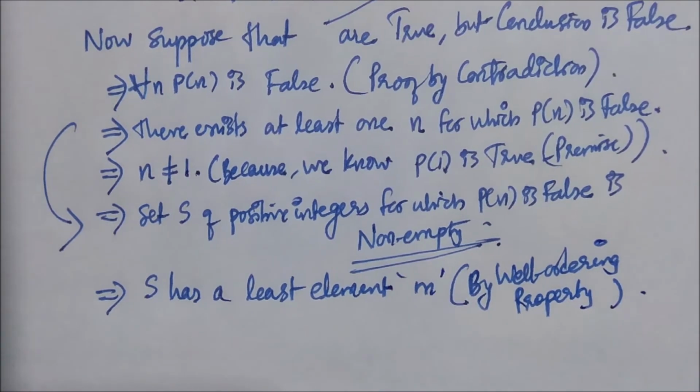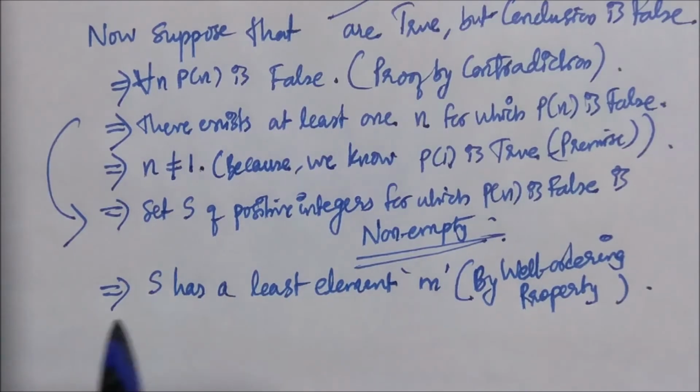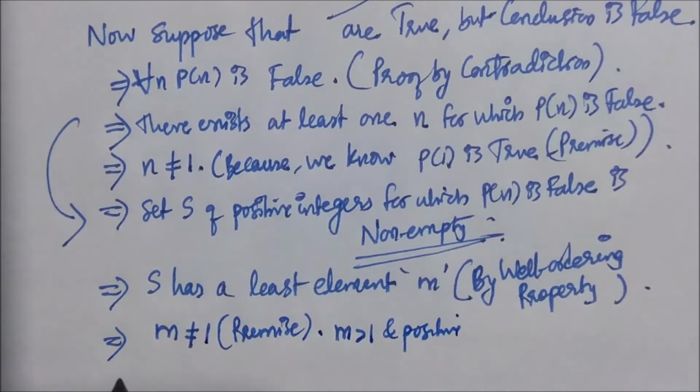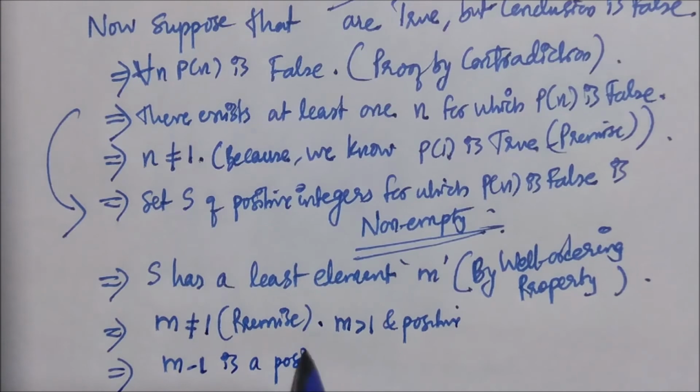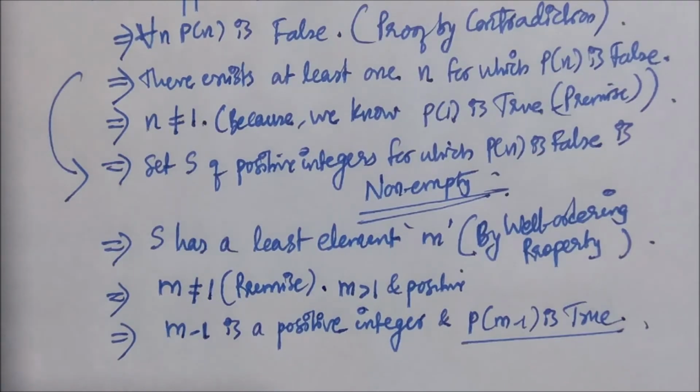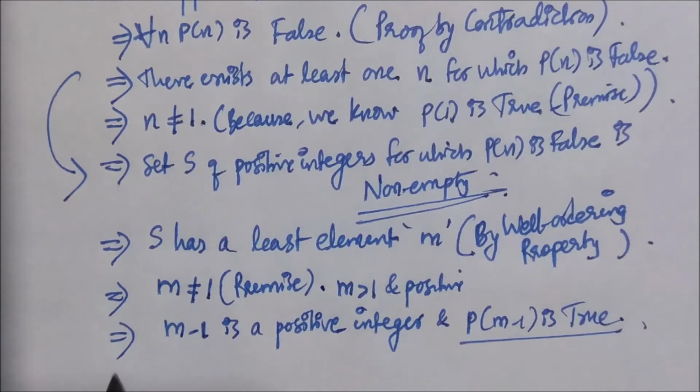So m is greater than 1 and m is a positive integer, which means that m minus 1 is a positive integer. Since m is the least element in the set S, m minus 1 is not in that set, which also means that P(m-1) is true. If P(m-1) was false, then m minus 1 would have been included in the set S, right? So P(m-1) is true.